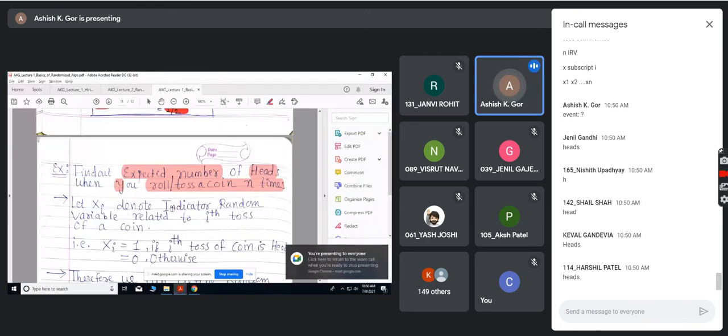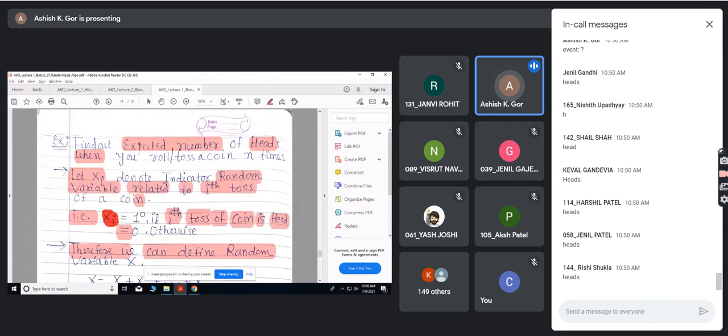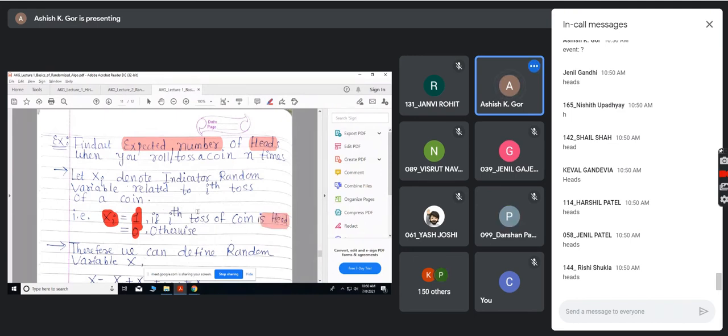So Xi denotes an indicator random variable related to the ith toss. Remember, i denotes a toss number, the ith toss of a coin. So Xi takes two values, either 1 or 0, because it is an indicator random variable. If the ith toss of the coin gives a head, it is 1, and otherwise it will be 0.